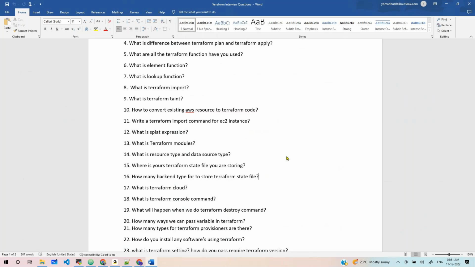Now, what is the key we are using for that DynamoDB table? Inside the table you need to create one string attribute, or else it won't work. What is the name of that key?